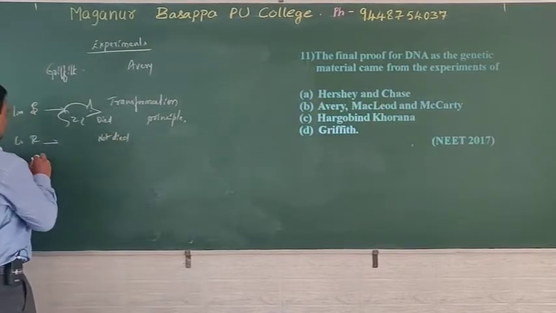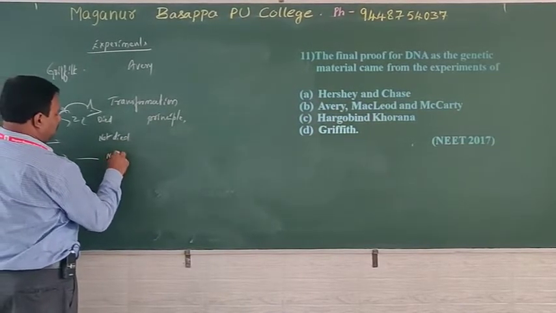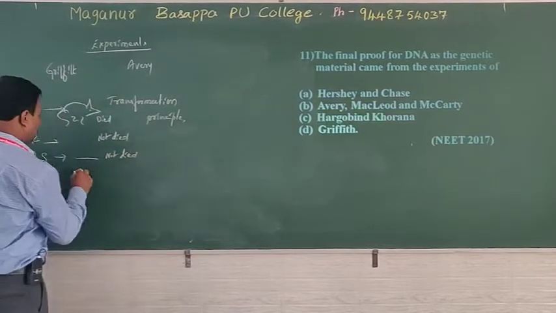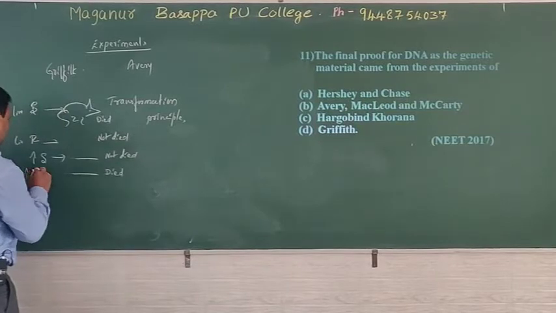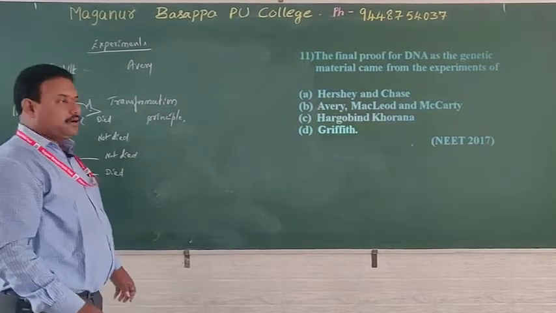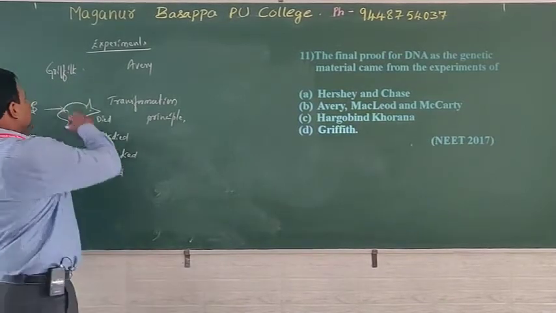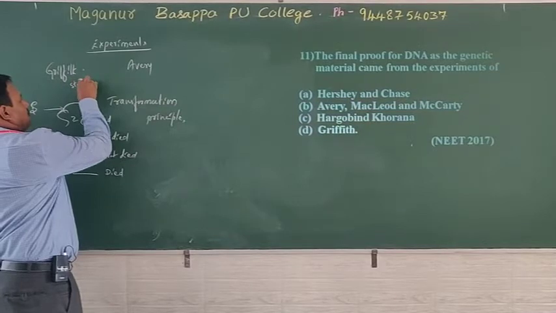And then when he injected heat killed S to the mouse, it did not die. But the mouse died when he mixed heat killed S along with living R. This is what experiment. But he conducted this experiment by using the sample Streptococcus pneumoniae.